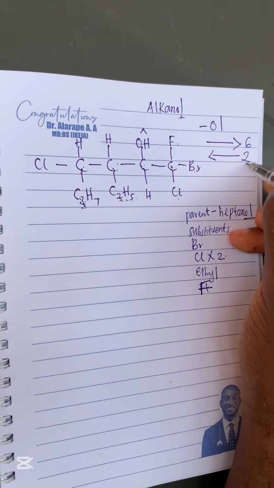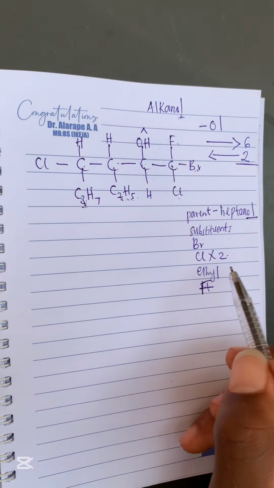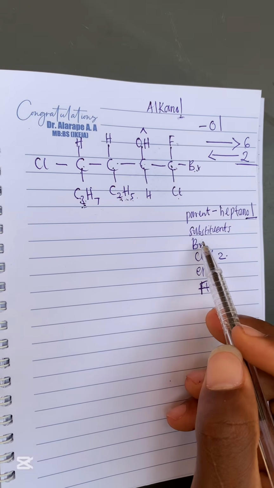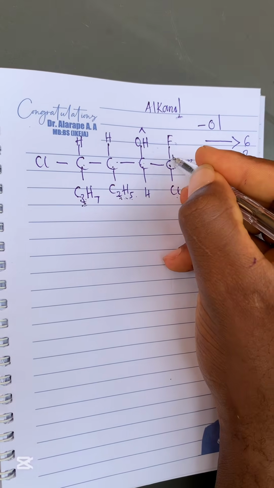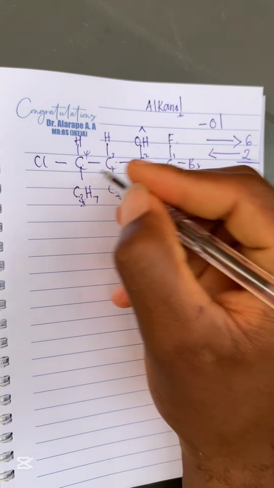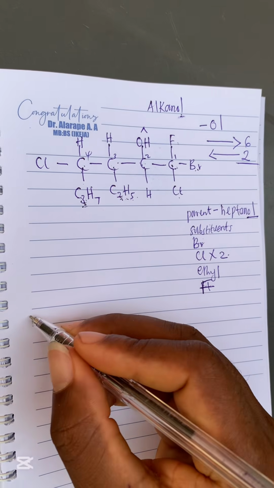So basically, we are going to follow the smaller one, carbon 2. So we are following this direction. So now let us name our compound quickly. Our bromine is on what? It is on carbon 1. So let us just number this 1, 2, 3, 4, 5, 6, 7, right? So bromine is on carbon what? Carbon 1. So we have something like 1 bromo,